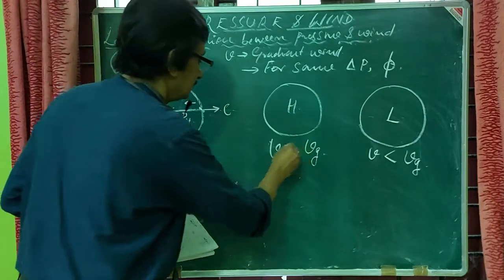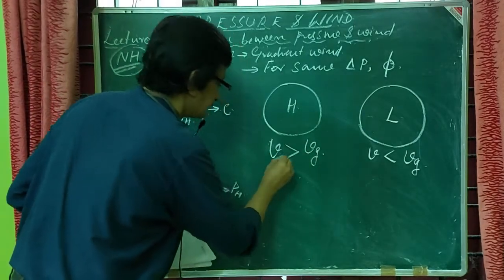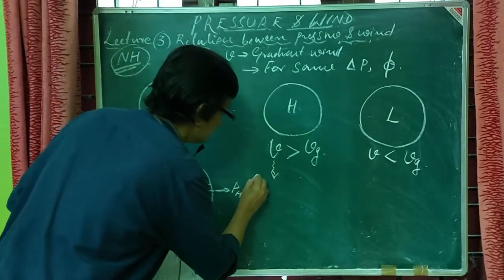This V we will term as super geostrophic in the high case.